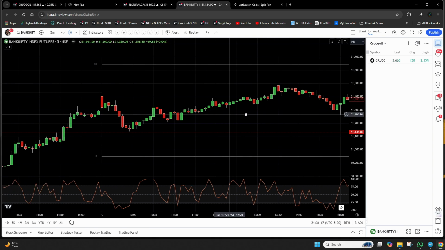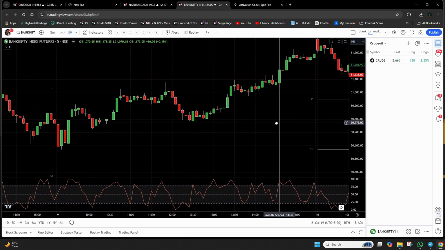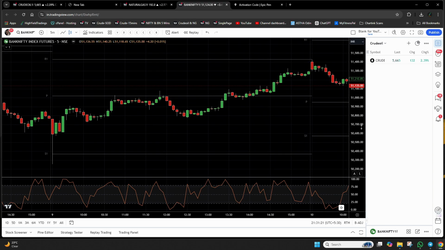Let's take one more day. And here it's a beautiful formation. Again, the gap between the two pivot lines is huge. So if you want, you can surely go ahead and draw a line exactly at the middle of those two pivot points here. And where do you see the resistance happening, guys? The first opportunity of the day, undoubtedly, is here.